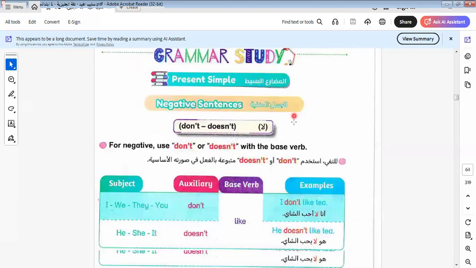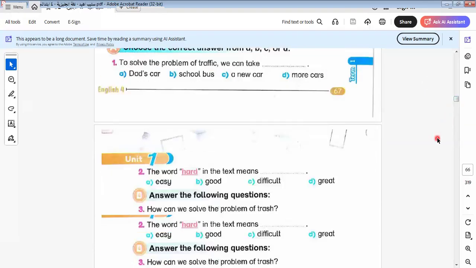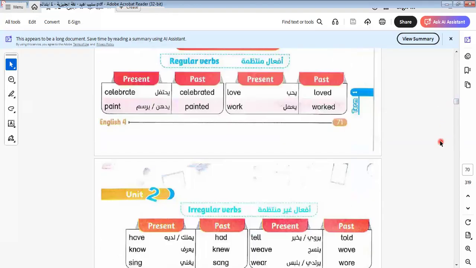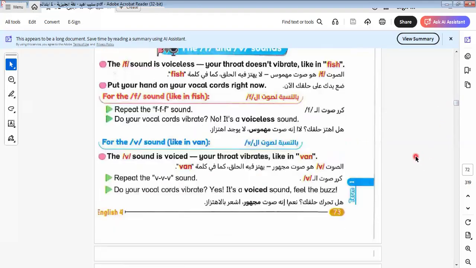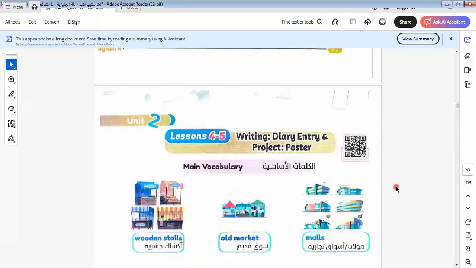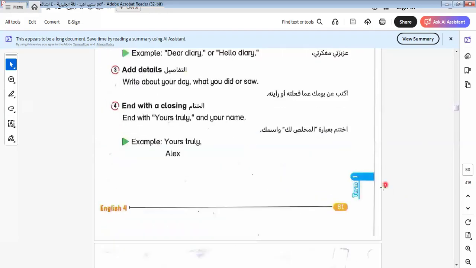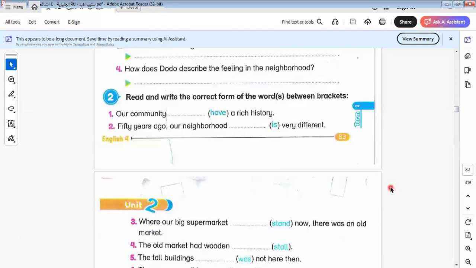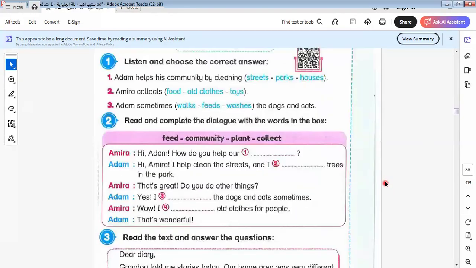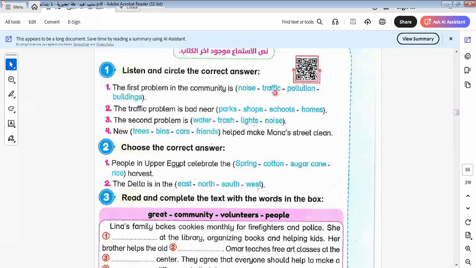The first problem is not pollution. It will be traffic, not pollution. Okay, so the answer will be the traffic, not the pollution. Okay, I had a misunderstanding here. Let's return to our text. So the answer here will be traffic.